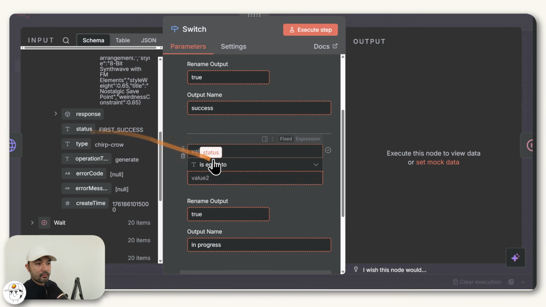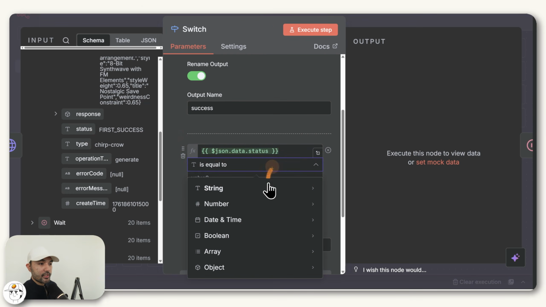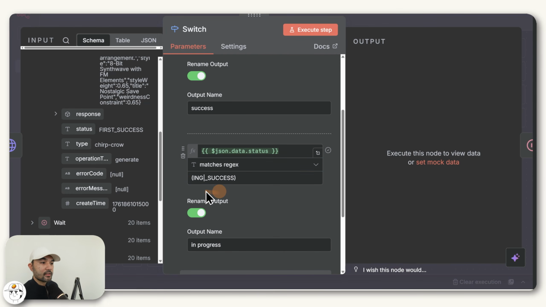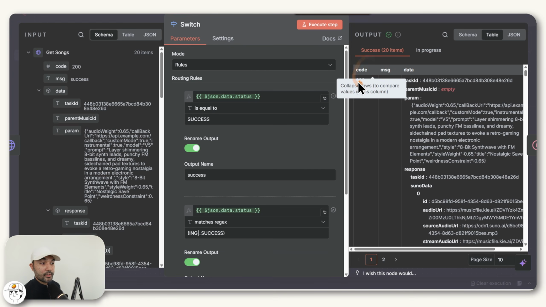But for this second branch, if I drag the status here, you can just change this to string and matches regex and just type in this value. Because with KAI's SUNO instance, there's actually several status values here that all mean that the song is still in progress. So what this will do is just capture all of that and map it into this in progress branch. So if I execute this step, since some time has passed, you can see that 20 of our songs are now ready. And so they're mapped to the success branch already.